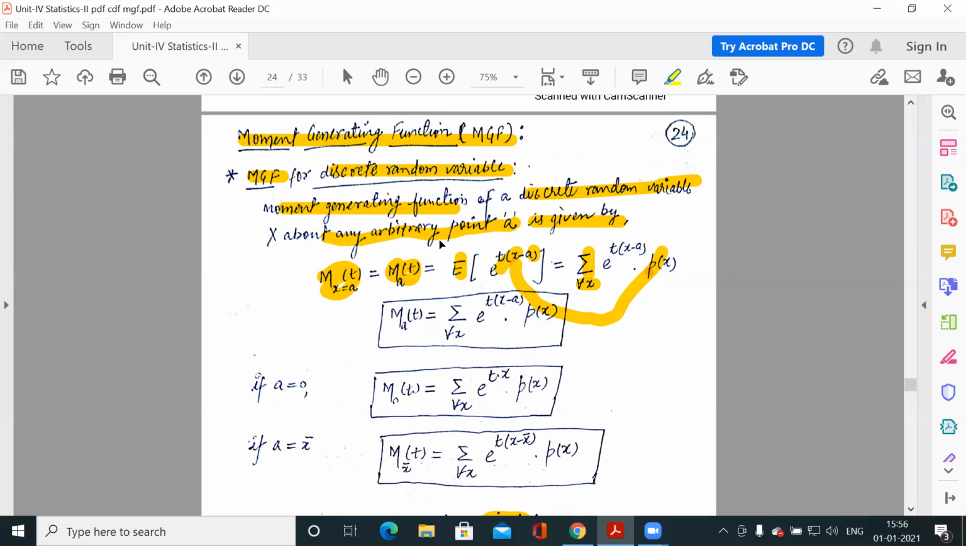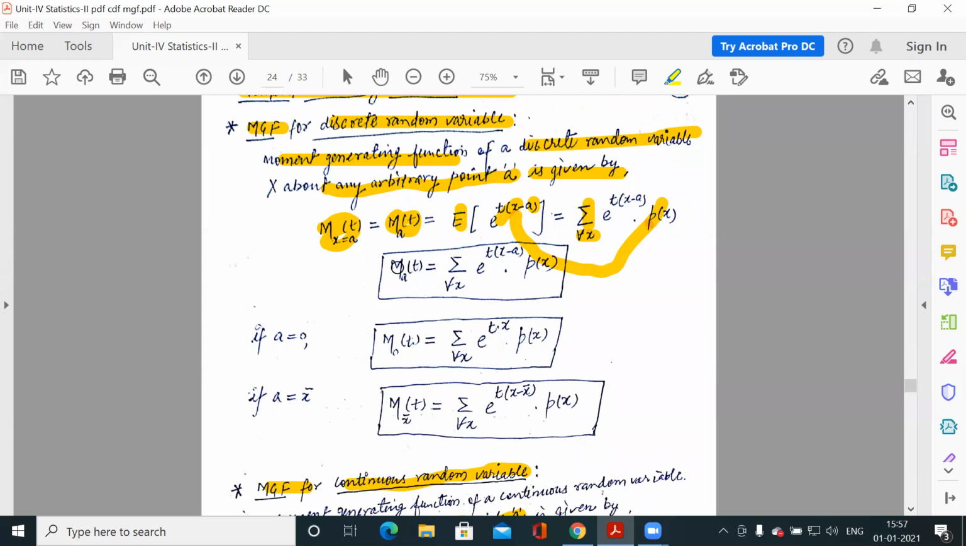Otherwise, if the point is not mentioned, and the question is only to find the moment generating function of this probability distribution, then you have to use 0 here, which means you have to find the moment generating function about the 0 point. So you have to use a is equal to 0. Okay.